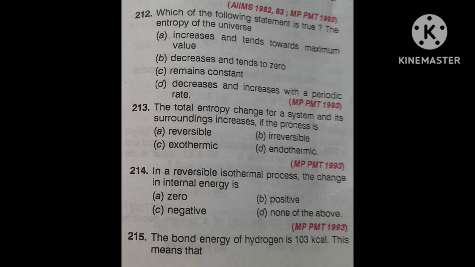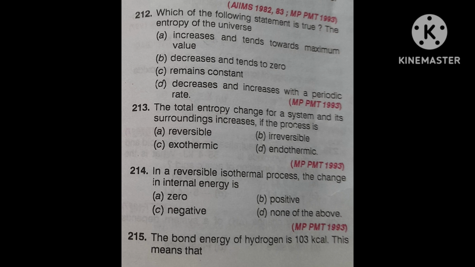Why? Because it is an isothermal process, the temperature will neither increase nor decrease; it will be constant. At constant temperature, delta E will be 0. Delta E is equal to 0. Hence the correct answer is the first option, 0.